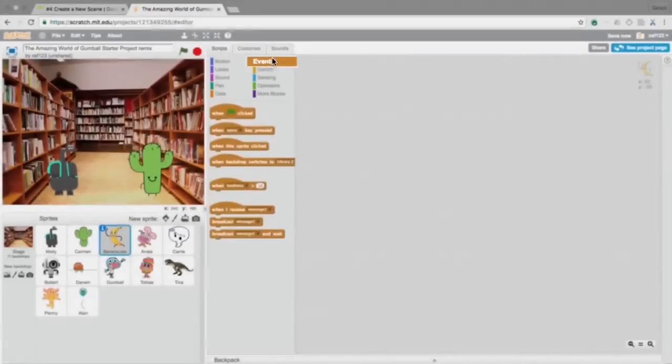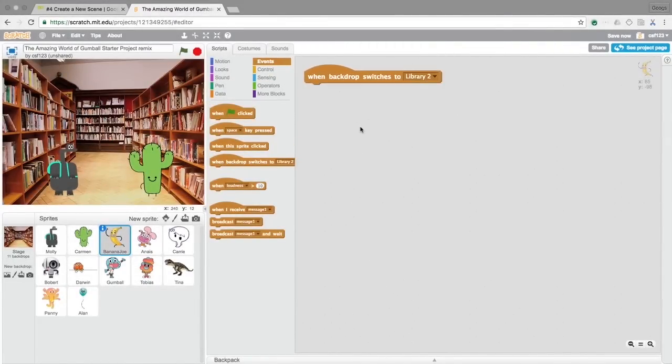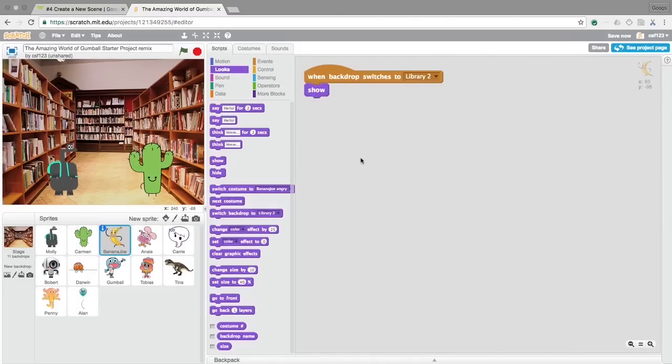Then, select events and drag out a when backdrop switches to block. Select the second backdrop in your scene. Rather than running the code when the flag is clicked, like the other events in your program, this one runs when the backdrop changes. Next, add a show block. Click the flag to try it.